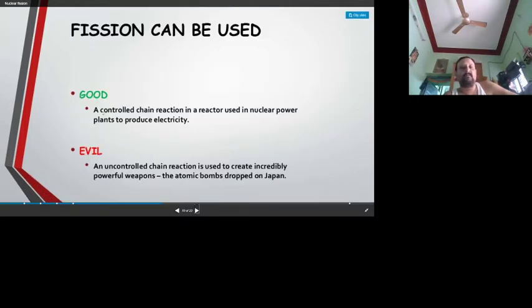Fission can be used for a good purpose or an evil purpose. The atomic bomb is the evil purpose. The atomic bomb works on the principle of the nuclear fission reaction. We can use such liberated energy in a nuclear power plant to produce electricity. There are these two uses of it.